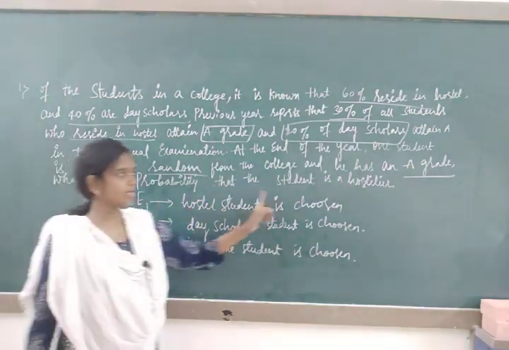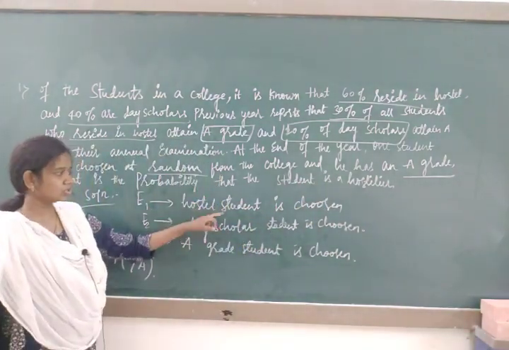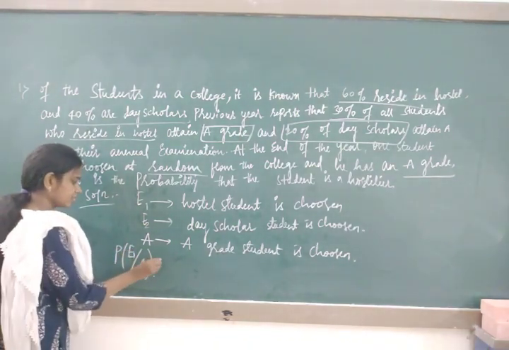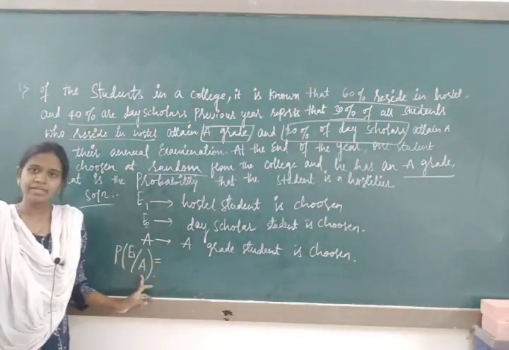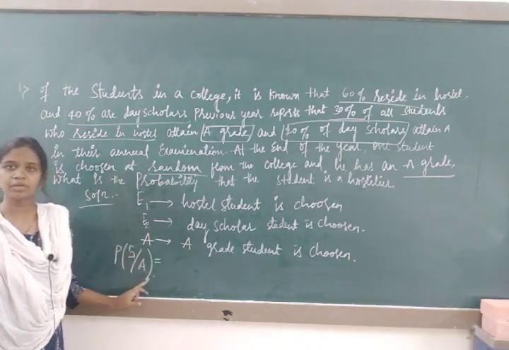What is the probability that the student is a hosteler? The event we have written for hosteler is E1. So we have to find the probability of E1 with respect to A.